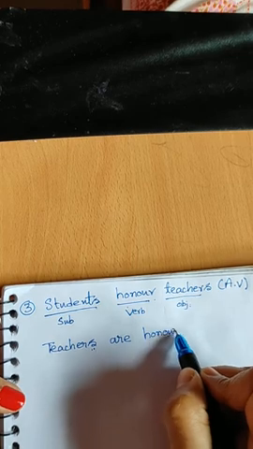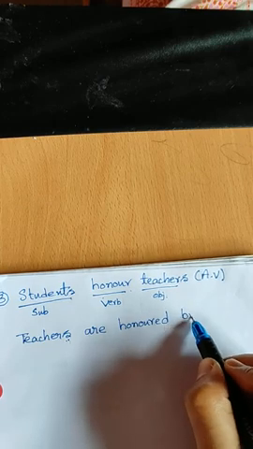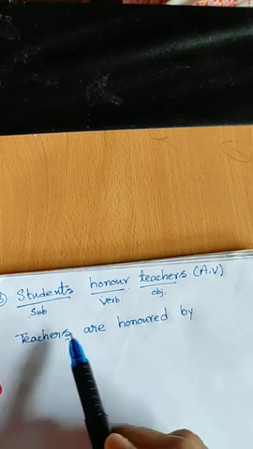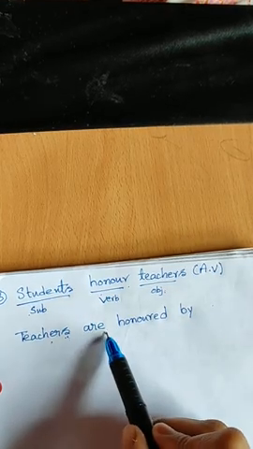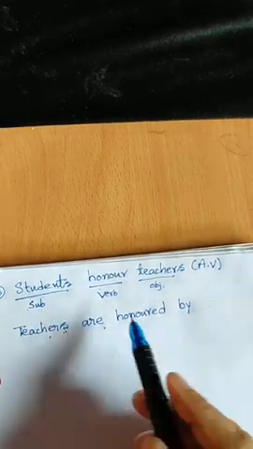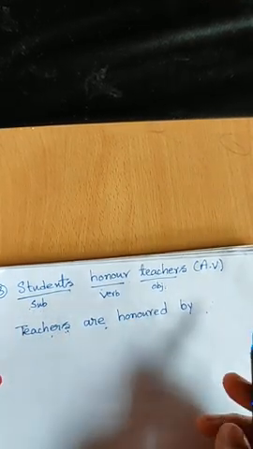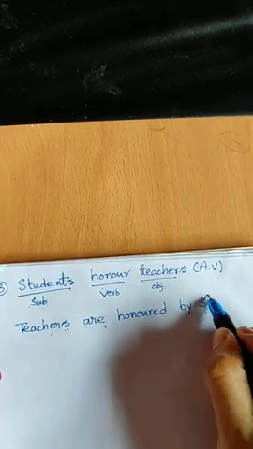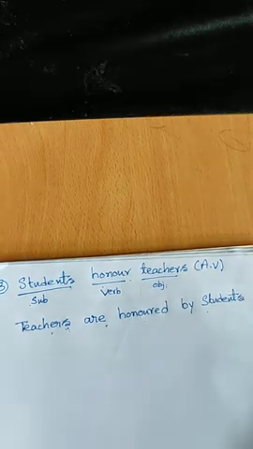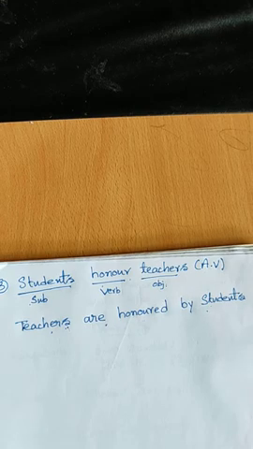H-O-N-O-R-E-D. Honored. Then, the preposition by. By whom? Subject we wrote, auxiliary verb, action verb we wrote. After that, what do we have to use? Students. Students is the subject of the active voice, so the subject of the active voice will become the object in the passive voice. So, by students. Understood? These are the simple examples in the simple present tense.